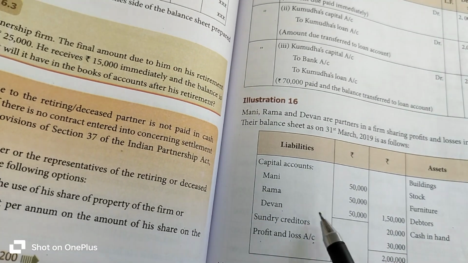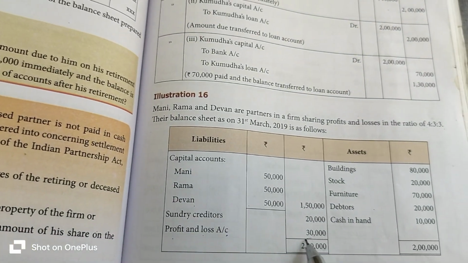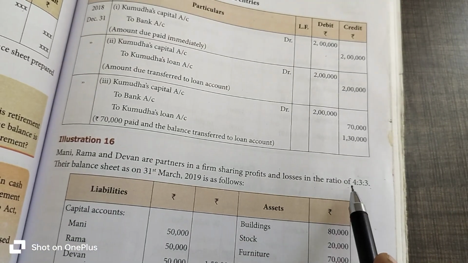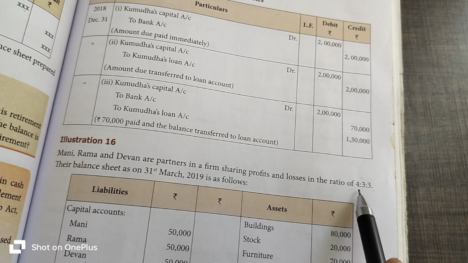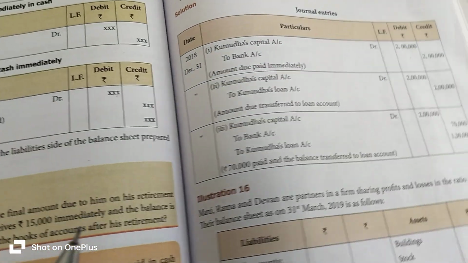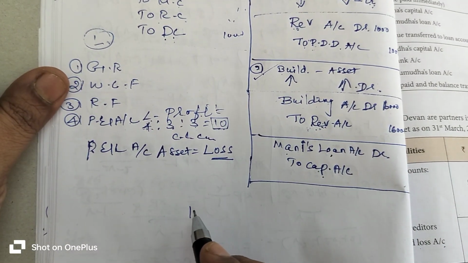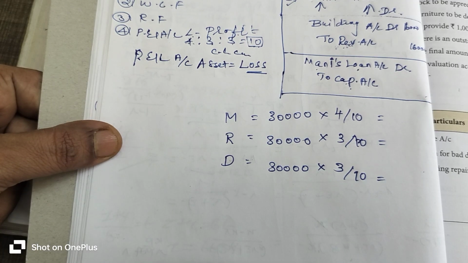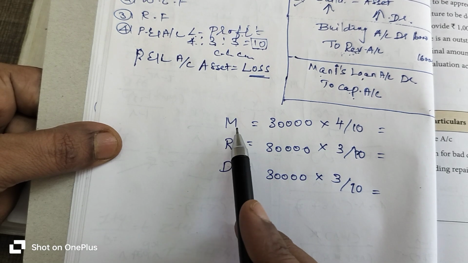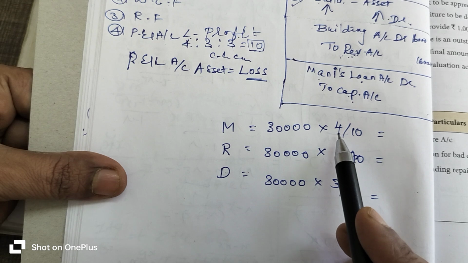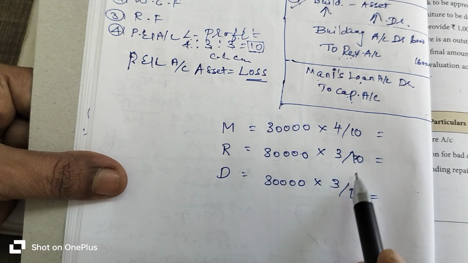The profit is 30,000 rupees. So that 30,000 rupees is to be distributed to the three partners with their profit and loss sharing ratio, that means 4:3:3. So that 30,000 rupees should be calculated for the profit and loss sharing ratio. That 30,000 rupees profit we transfer to the respective partners' capital accounts in the profit sharing ratio 4:3:3, which means 4/10, 3/10, 3/10.